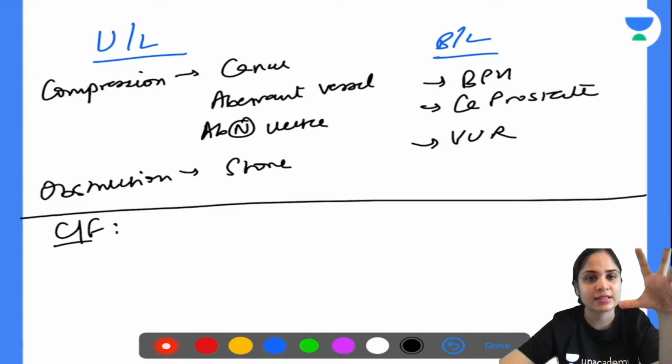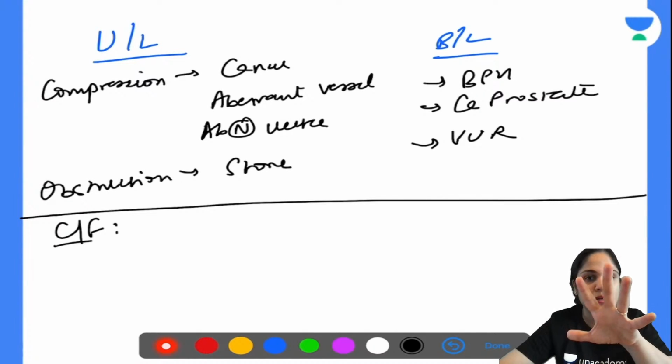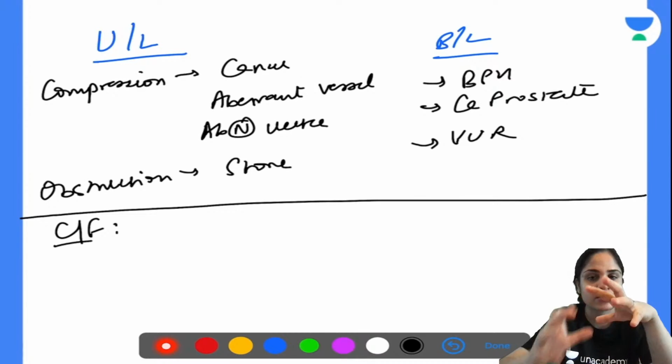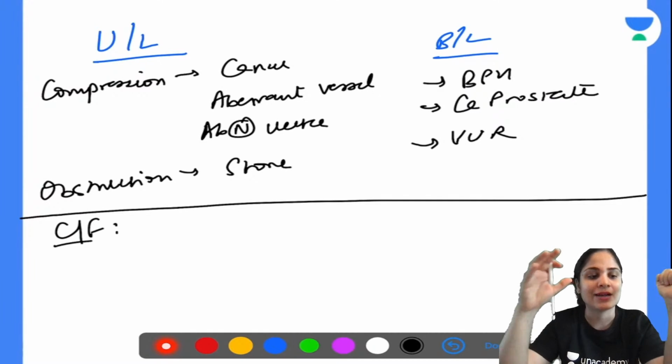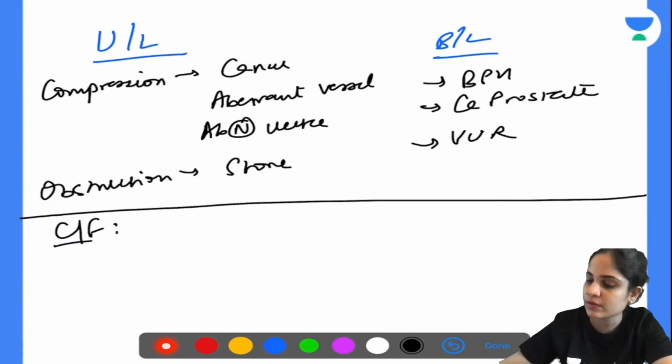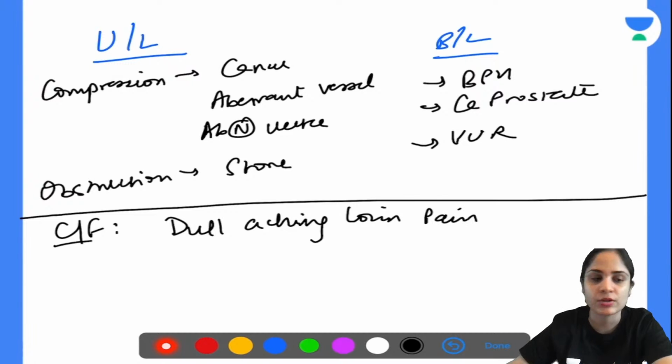Imagine the kidney is enlarging in size. So if the kidney is enlarging in size, what will it do? It will also press on the capsule of the kidney. So if it distends the capsule of the kidney, you will have pain. So the patient will always present with dull aching loin pain because of stretching of the capsule. And he will also feel heaviness in that area. Dull aching loin pain and heaviness in the area. All right. Anything else that the patient will present with?